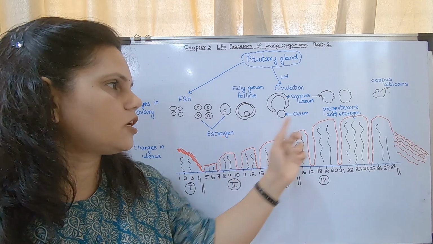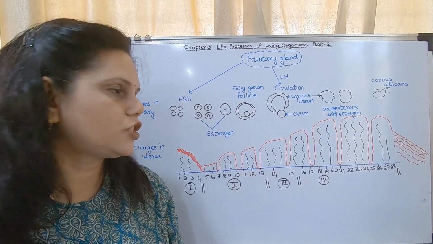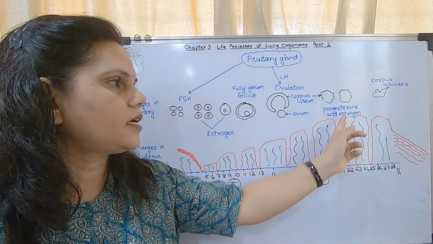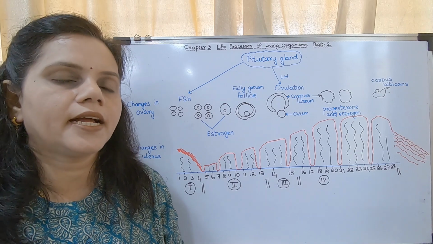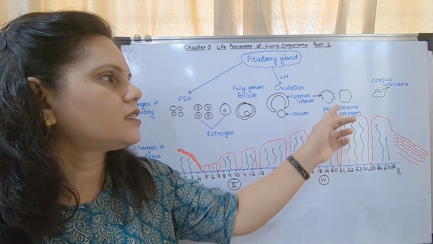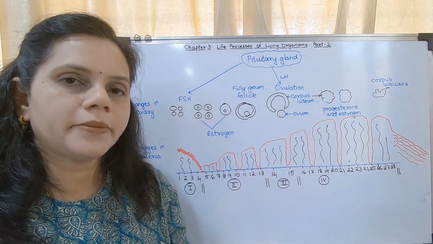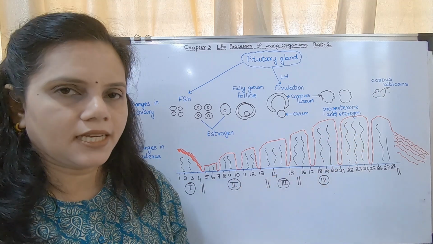So progesterone and estrogen are produced. Due to these high levels, the endometrium becomes thicker and thicker, getting ready for implantation of the embryo. As long as the corpus luteum is there, progesterone and estrogen are there and this remains so.